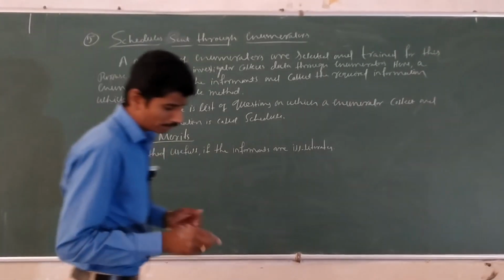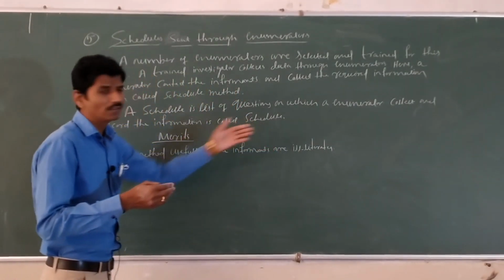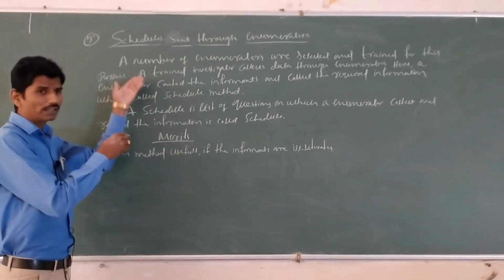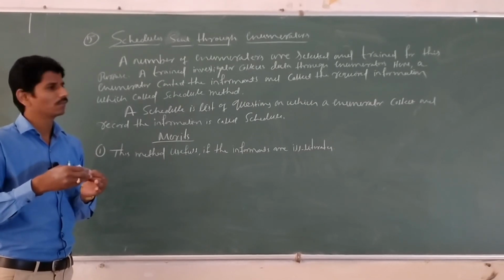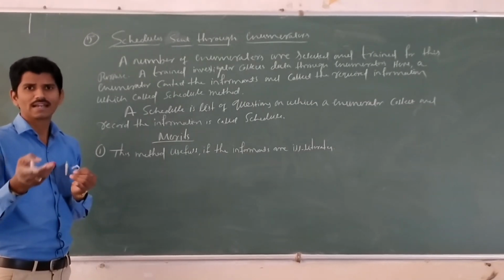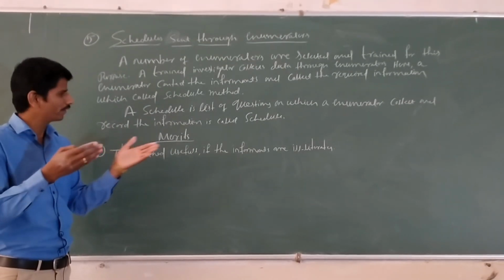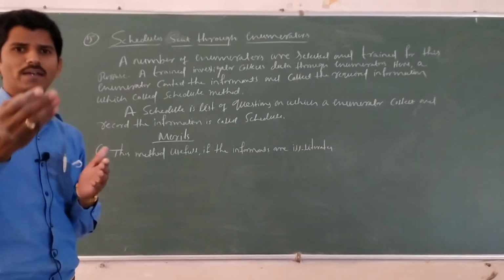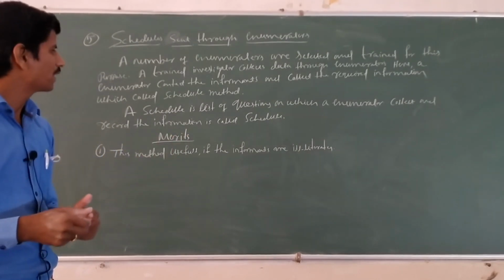Okay, here they are collecting the data. Their names, age, occupation, income, source, etc. are to be collected. Even if they are illiterate or uneducated, they answer whatever is asked. Here this method is useful if the informants are illiterate.